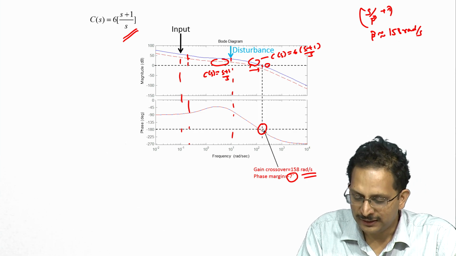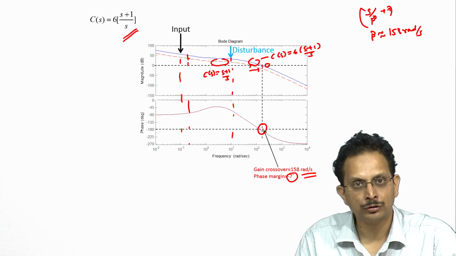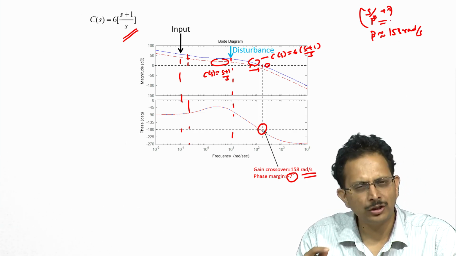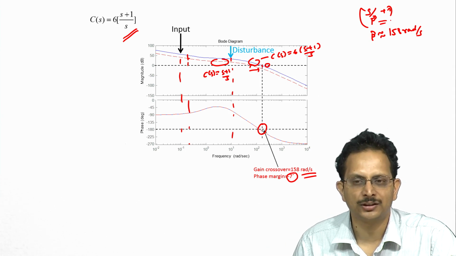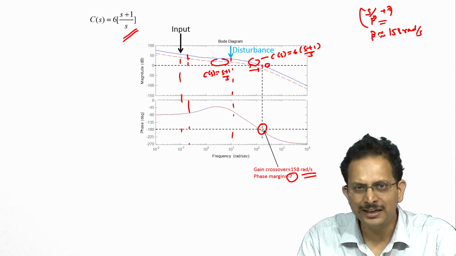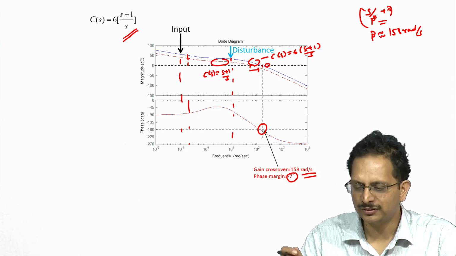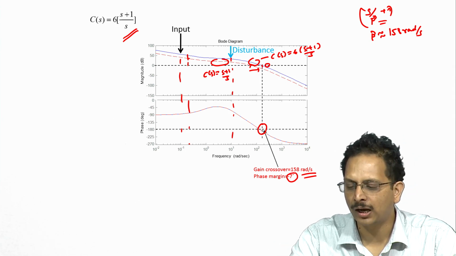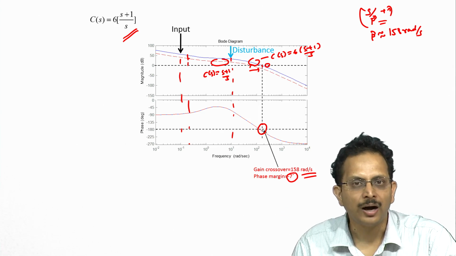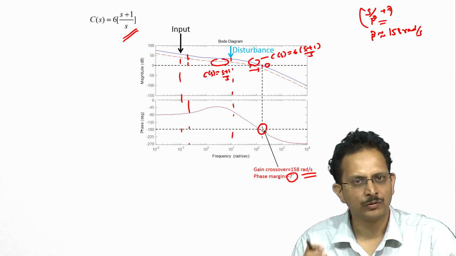Then, in the vicinity of the gain crossover frequency, this term does not significantly modify the magnitude characteristics, because if beta is slightly higher than 158 radian per second, the amplification that would occur because of this term at frequencies below beta will be rather small.